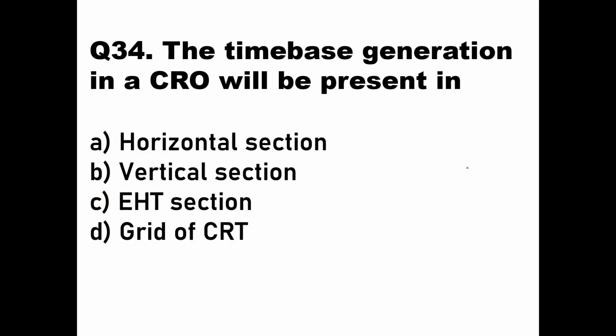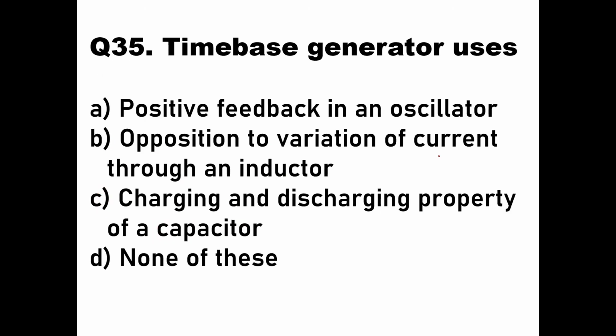The time-base generation in a CRO will be present in, as I've told you earlier also, the horizontal section, because it is going to control the x-axis of a CRO. So the x-axis of a CRO is controlled by the horizontal section. The horizontal movement, not the vertical movement. The y-axis is not controlled by it. So time-base generation in a CRO will be present in the horizontal section. Option A will be the right answer here. Then we'll go to the next question.